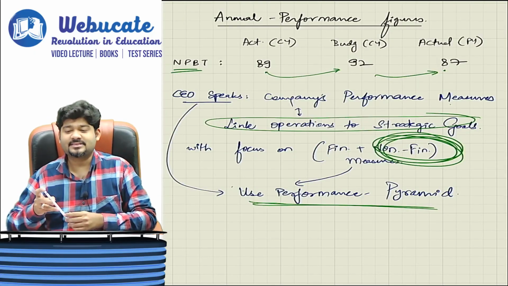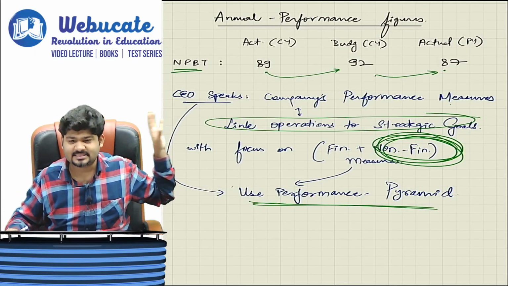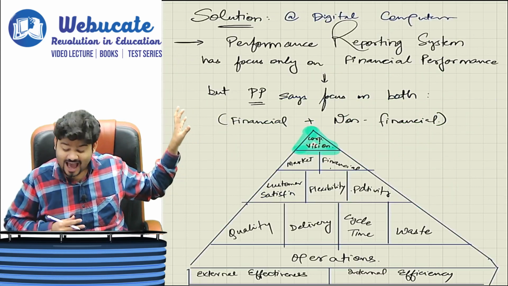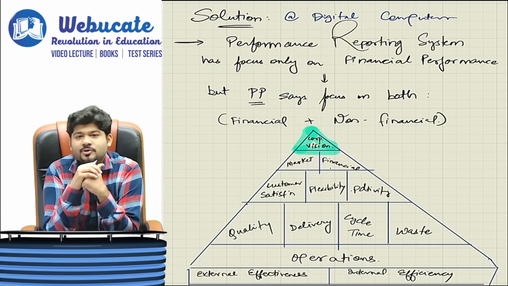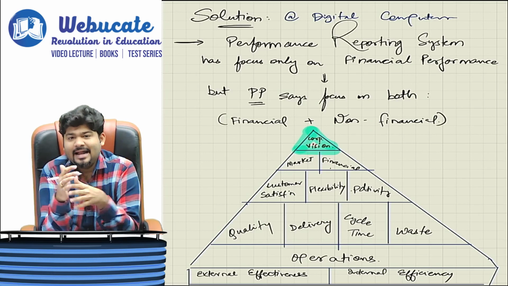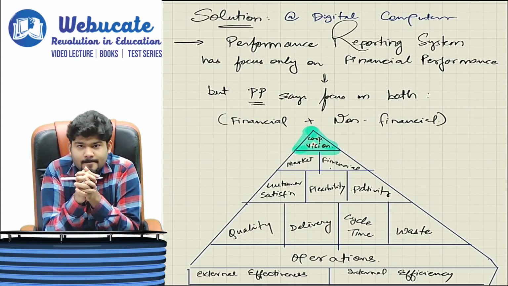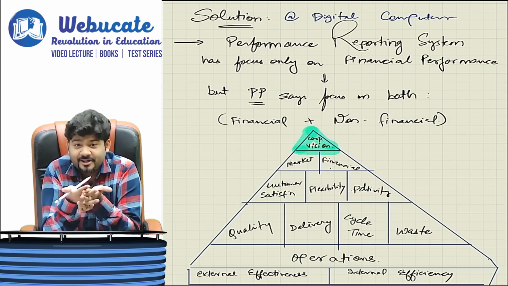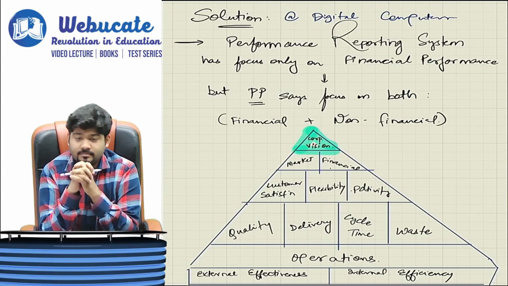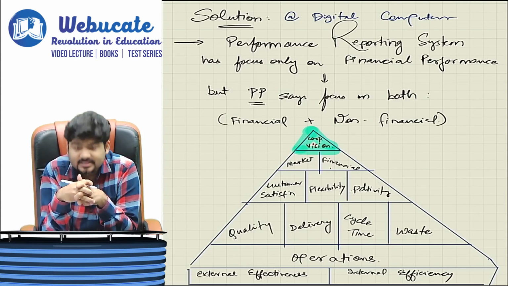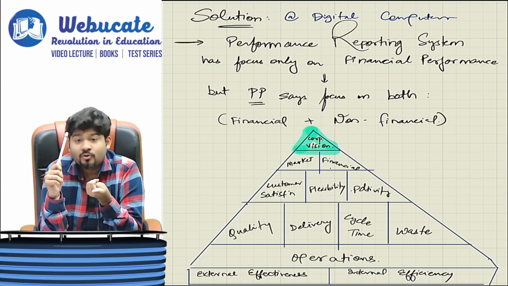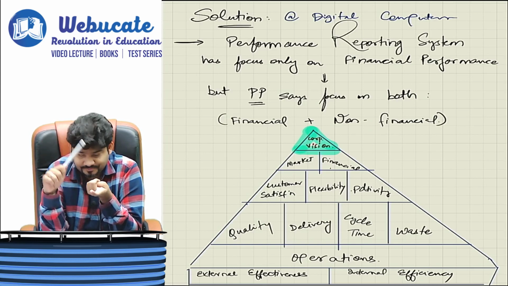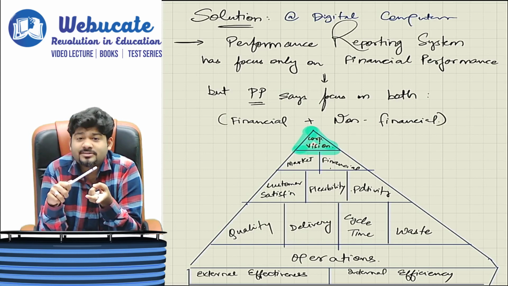Okay, so let's start with the solution. Here it is very clear that Digital Computers, in our example Videocon, was very focused on the financial aspect, such that it did not focus on customer specification. It did not focus on cycle time.